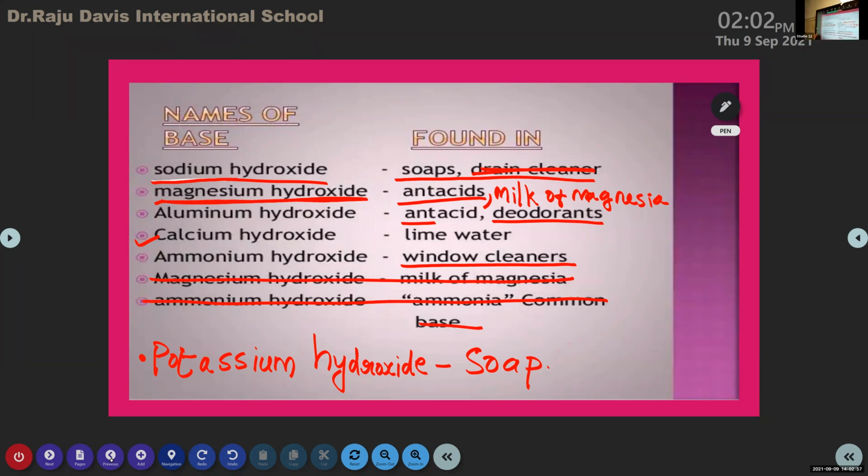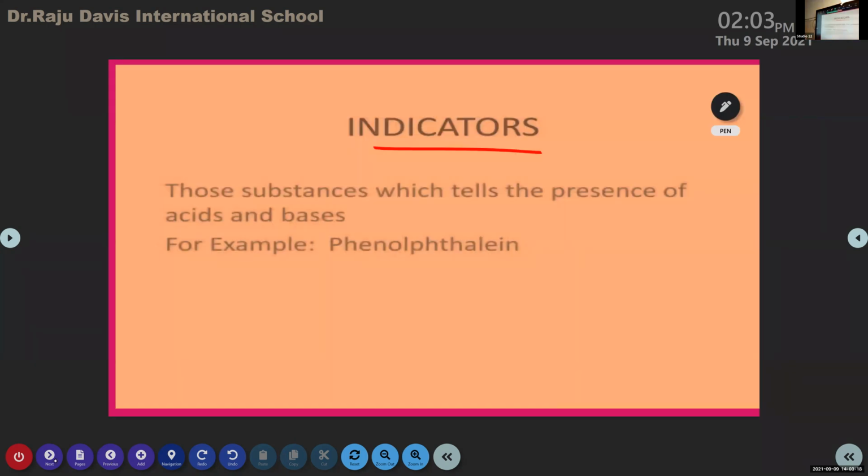Here in this slide, you can see the names of some bases: sodium hydroxide, magnesium hydroxide, aluminum hydroxide, calcium hydroxide, ammonium hydroxide, and potassium hydroxide. Is it over? Yes, ma'am. Okay, so the next one is indicators.